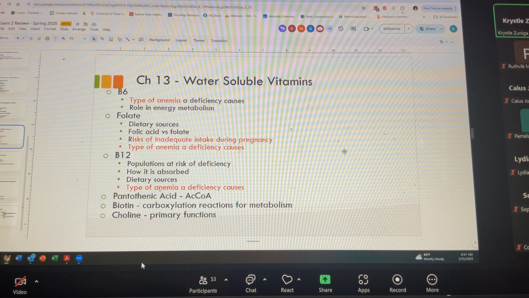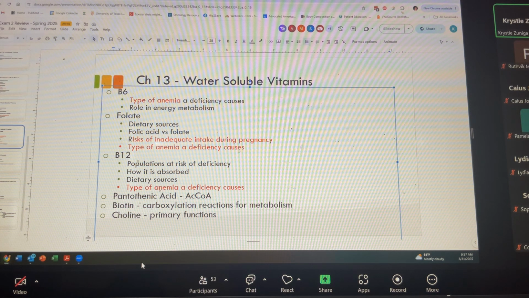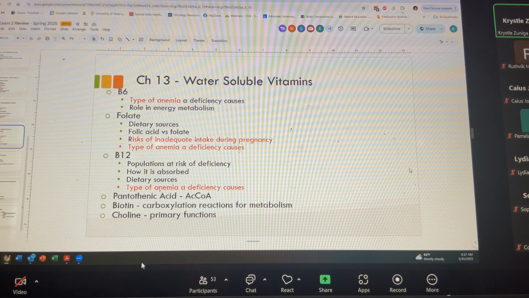Right? Like we don't have an issue with pantothenic acid deficiencies in the US. It's why I'm not asking a whole lot of questions about that or biotin. But yes, we see B12 deficiencies in older adults and vegans. Iron deficiency is one of the most common deficiencies. So that's why I really wanted to focus on some of those more public health related ones.